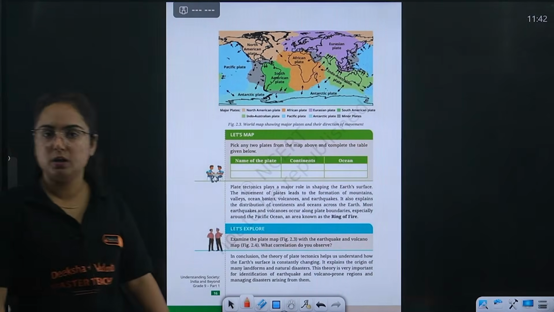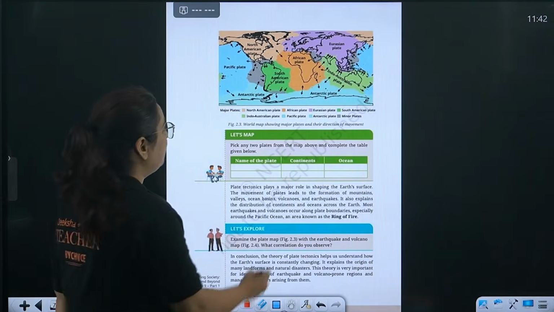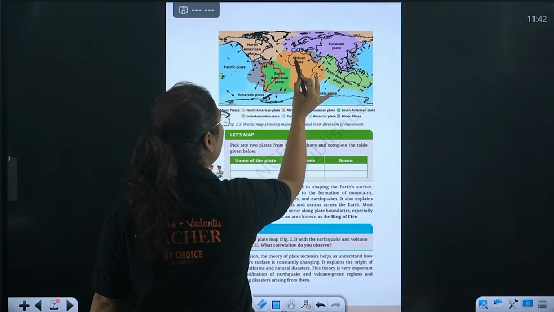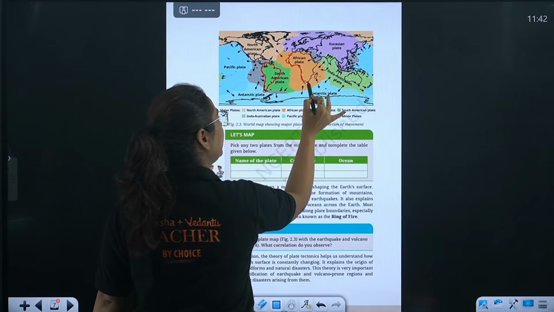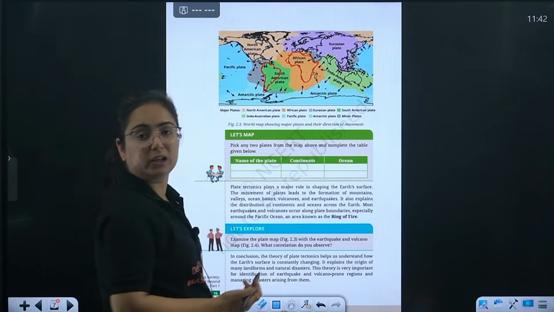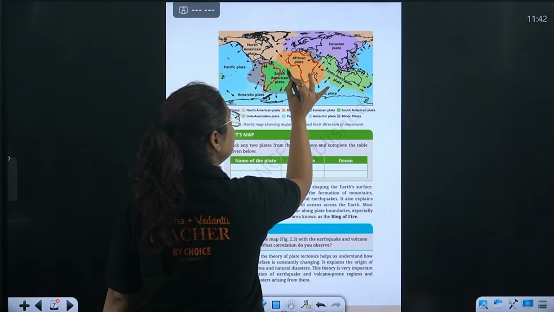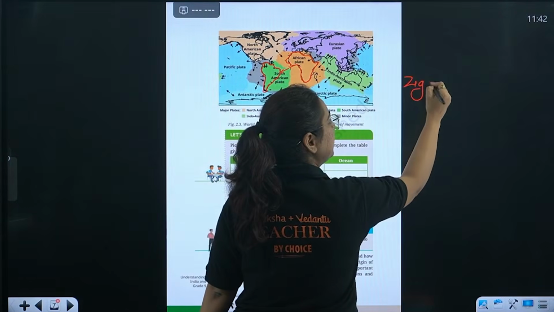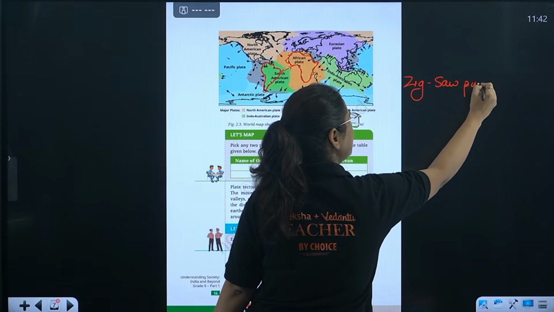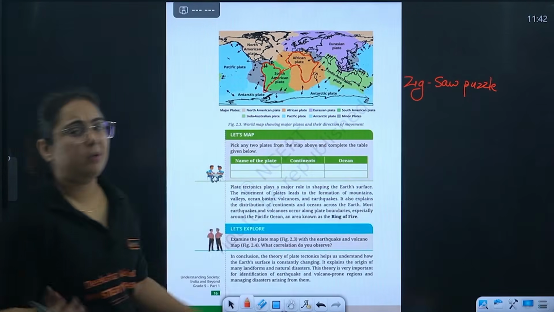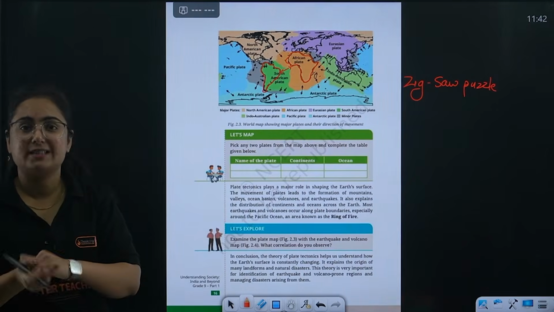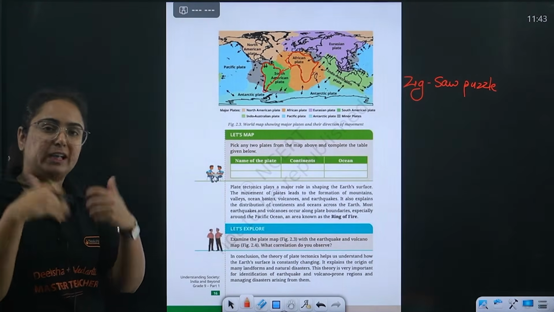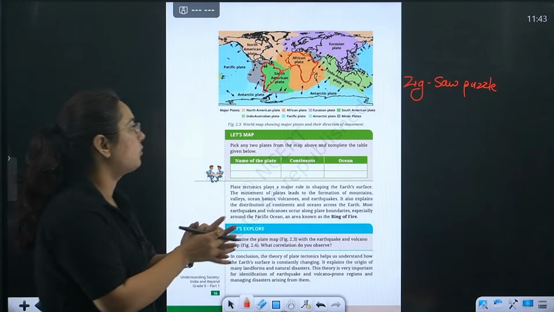They said, prove that your theory is correct. Can you please see this South America plate? Can it be attached to Africa and form a single landmass as per the theory of continental drift? Yes, this is the same location it can fit. Why? Because when we jigsaw it, you might have played that jigsaw puzzle, when we attach the pieces with each other, they fit. Not all of them, but a lot of them, because a lot of drifting took place after that also, which definitely changed the boundary locations.